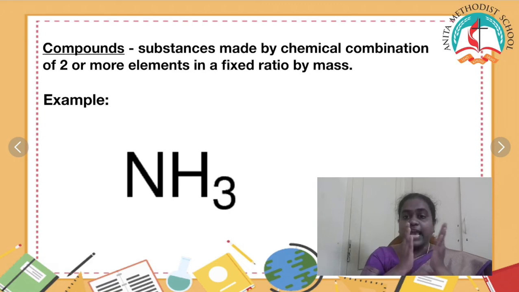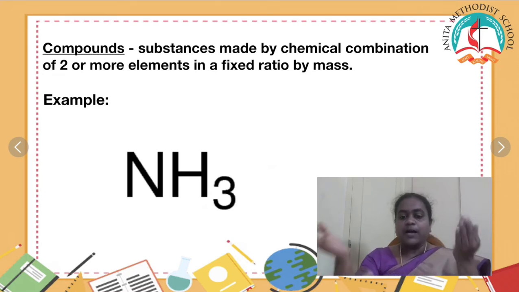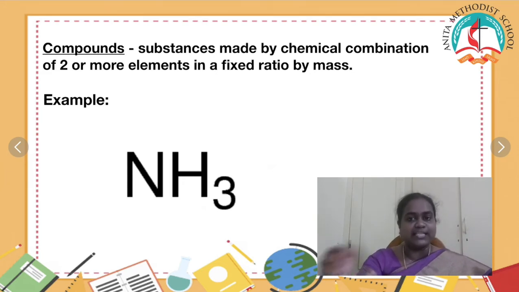Now NH3 is of a fixed ratio by mass. So 1 nitrogen and 3 hydrogen together only will form a compound called ammonia here. And 1 nitrogen and 2 hydrogen cannot form ammonia. So they have a fixed ratio so that they will form a compound. So you understand? Substances made up of 2 or more elements, when they combine together in a fixed ratio, are called compounds.